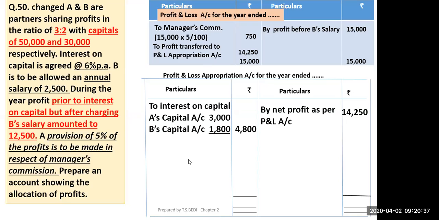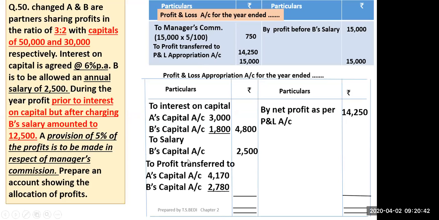Okay, now we will write salary. To salary, B's, 2,500. Then total will be 14,250. 14,250 minus 4,800 minus 2,500, you will get amount 6,950. This 6,950 will be divided between A and B in the ratio 3:2, because the ratio is given 3:2 here. So 6,950 into 3 by 5, you will get 4,170. 6,950 into 2 by 5, you will get 2,780.